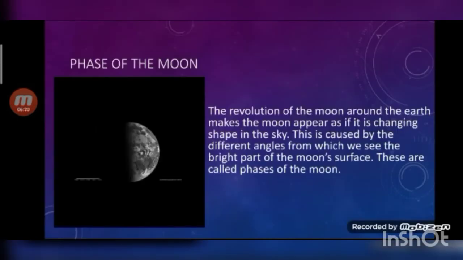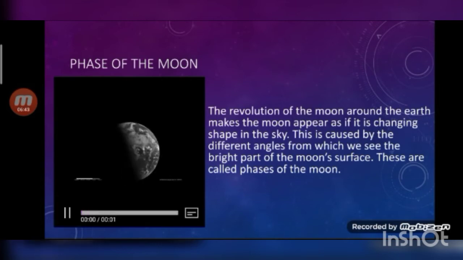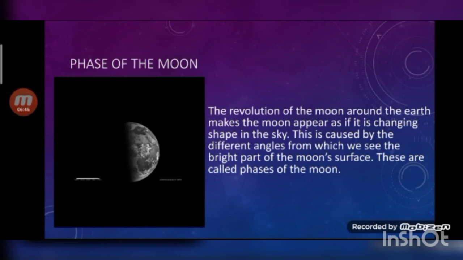Now students, let's move to the other topic, that is phases of the moon. So students, what are the phases of the moon? The phases of the moon are the different ways the moon looks from the earth over about a month. In other words, the different shapes of the lit portion of the moon that we can see from the earth are known as phases of the moon.